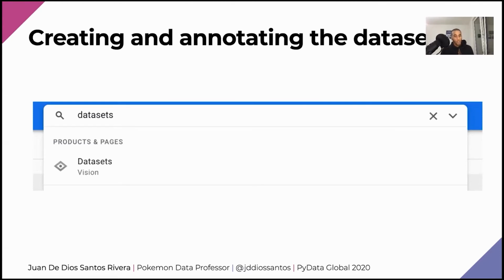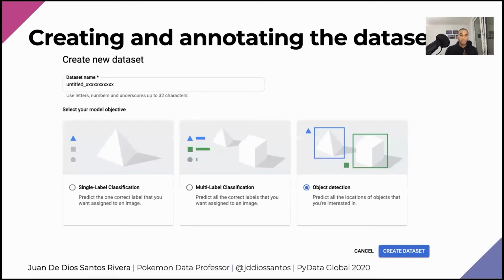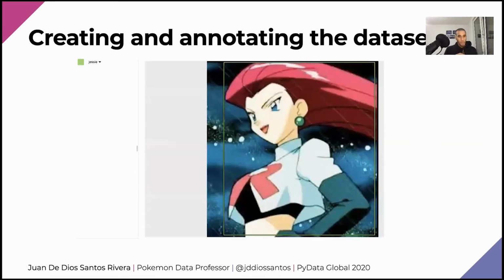Here, first, we need to go to the dataset management page. So on the main screen of the Google Cloud Console, search for dataset, click, and this will take you to a screen that looks like this. Here you give a name to your dataset and select the objective, which in my case is object detection, because I want to train an object detector. Makes sense.